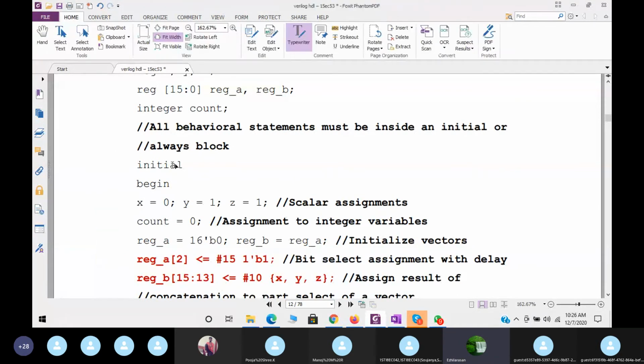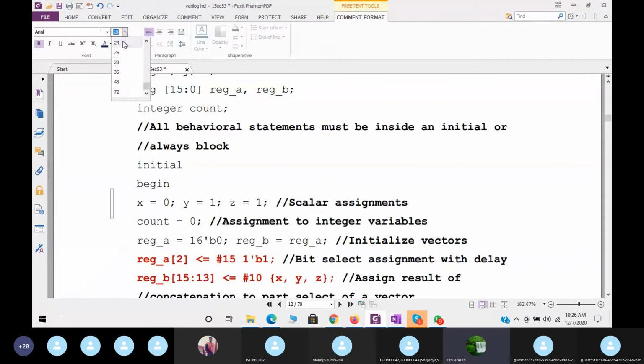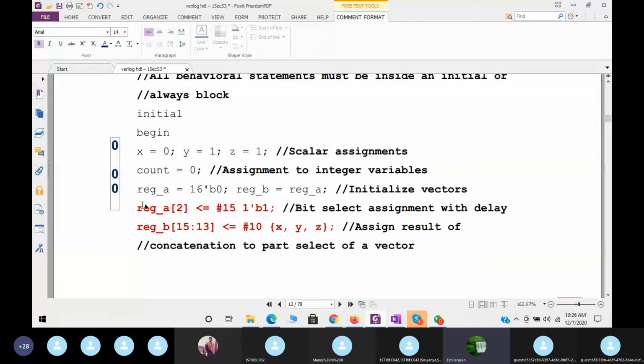This is 0. Even the second statement is also 0. The third statement also 0. What about the fourth statement? Even this will execute concurrently, right? So how will this execute, and what will the delay be now?